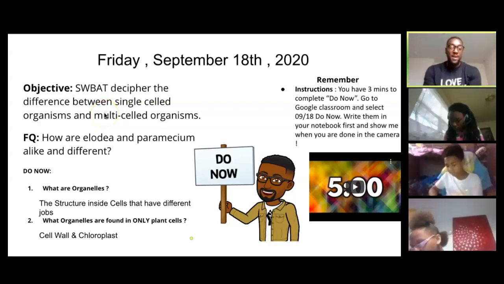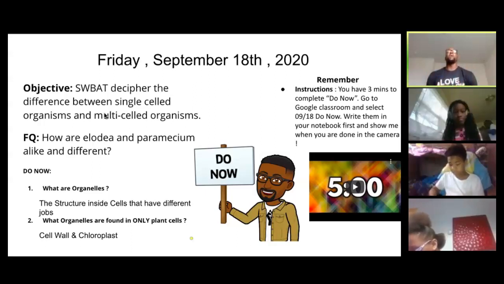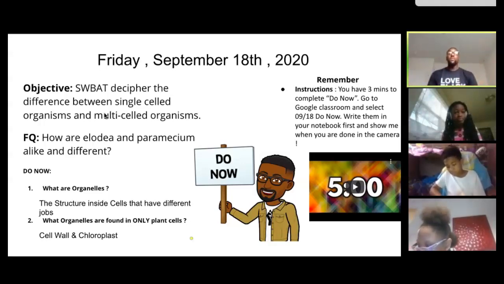Only found in plant cells, right? So again, if we're thinking about organelles, or if we're thinking about cells as rooms, the cell wall organelle would be like the wall of the room, right? So it holds the room up, it holds the structure all together, right? And then we have the chloroplast as well.